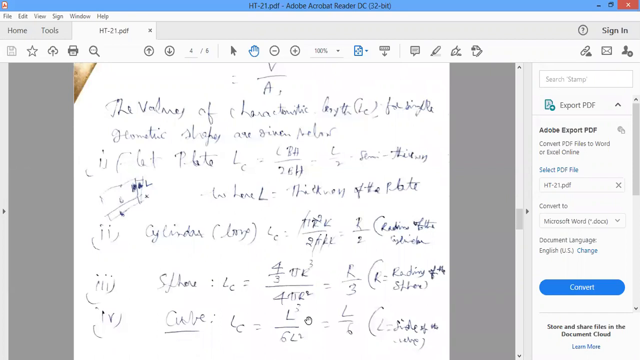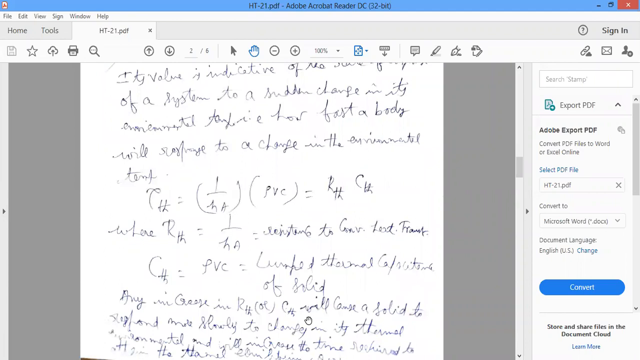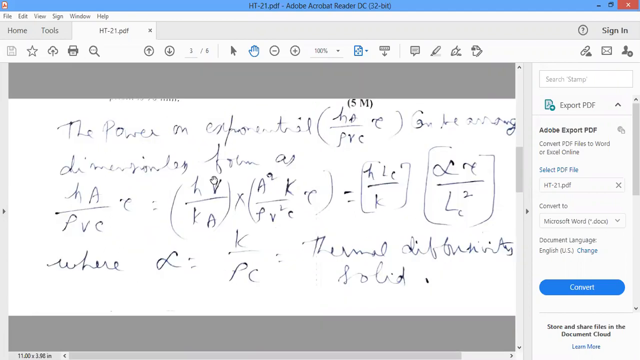Sorry for the disturbance. For example, a cube. How do you calculate characteristic length? Volume by area. If L is the side length, the volume of the cube is L cube. The surface area of the cube is 6L square, since there are 6 sides per cube. So L cube by 6L square gives L by 6, the characteristic length for the cube. That we will discuss later. Volume by area, that is the characteristic length.